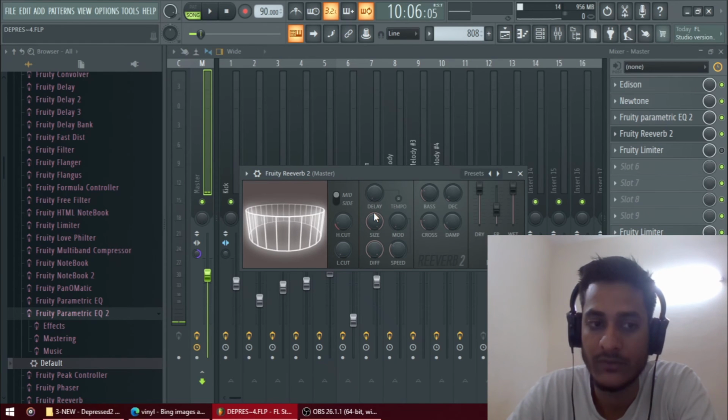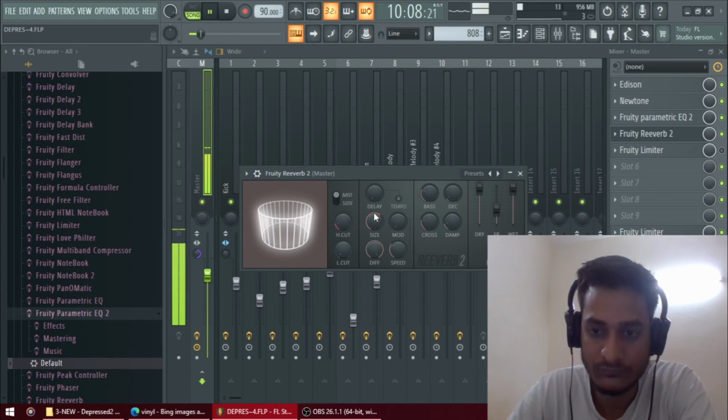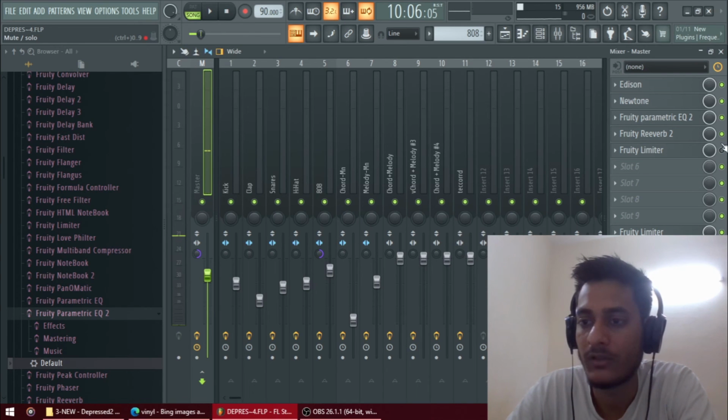As you can see, it's giving more of a delay sound. So it depends on how much reverb you want to add.